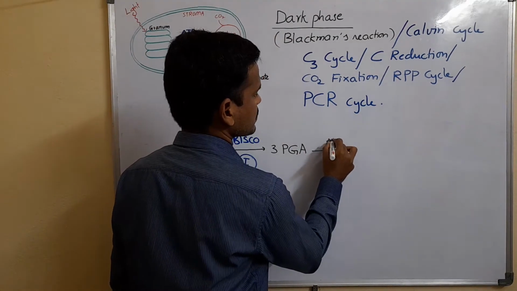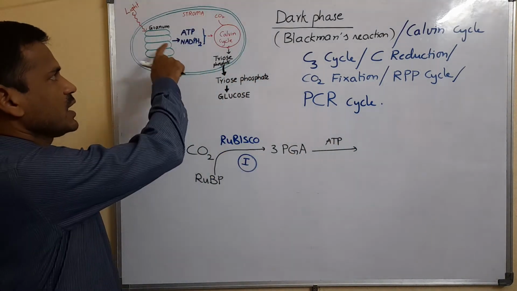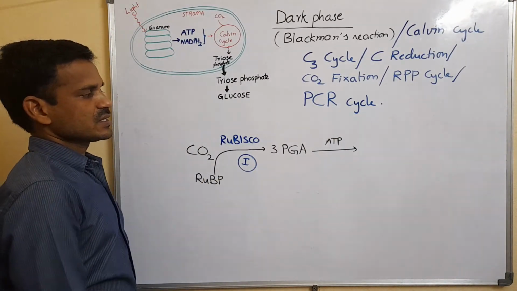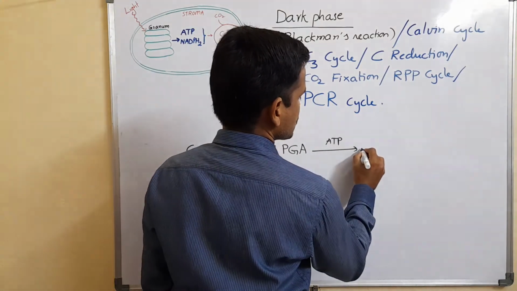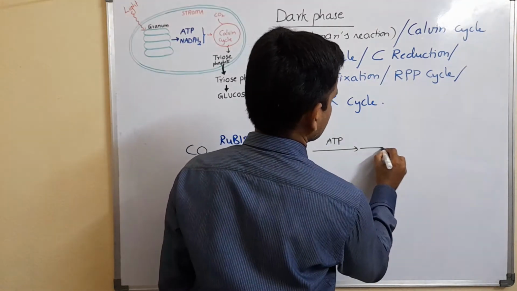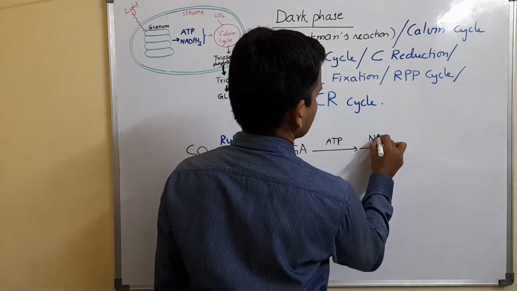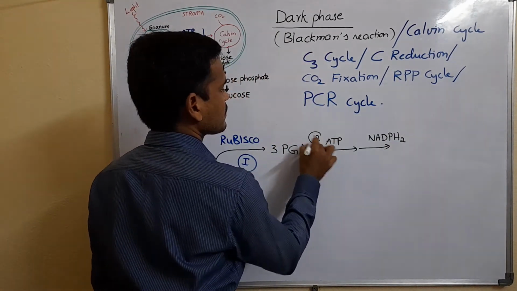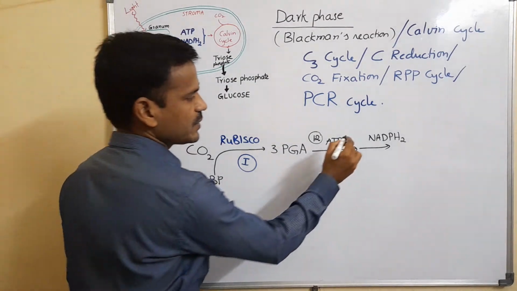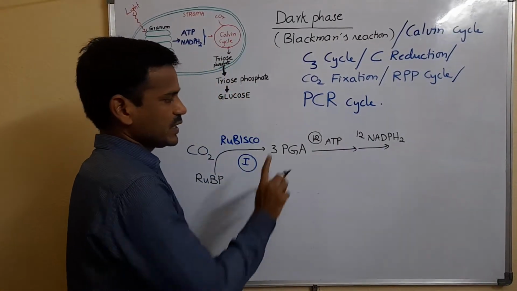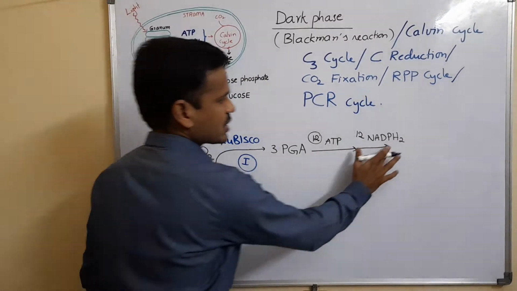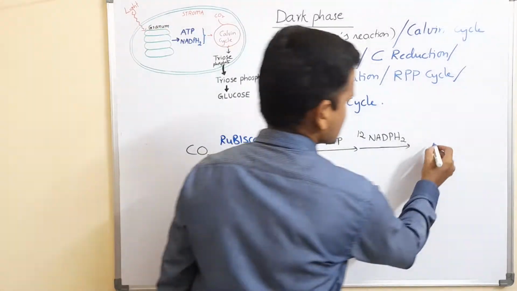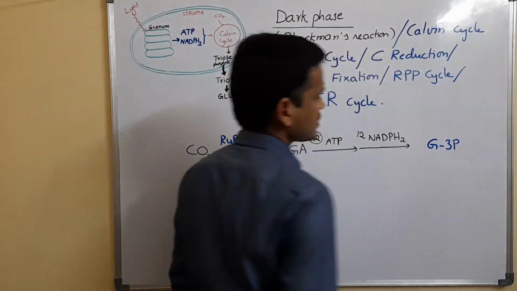And in the second step, ATPs, which are produced during the light phase, are consumed. So ATPs and NADPH2s are consumed during the second phase: 12 ATPs and 12 NADPH2s are consumed during the second step, the reduction step, and here glyceraldehyde 3-phosphate is synthesized.